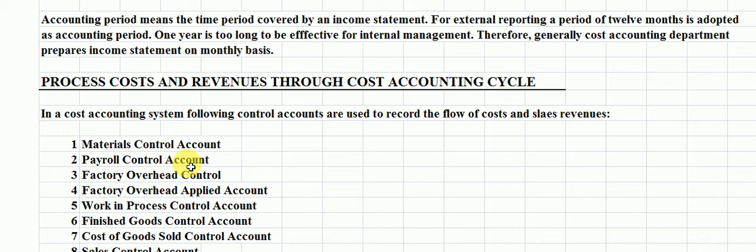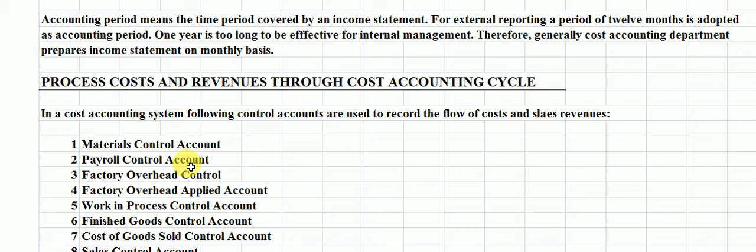Factory overhead applied account. Students, this is the account in which we have to apply the factory overhead expenses with the help of a predetermined rate. The fifth is work in process control account.